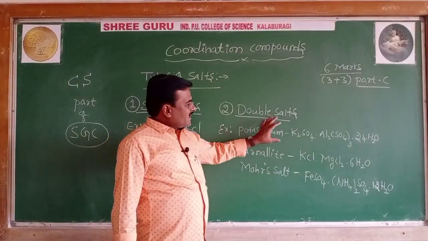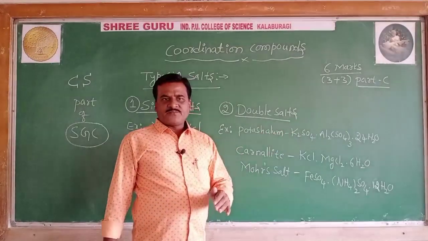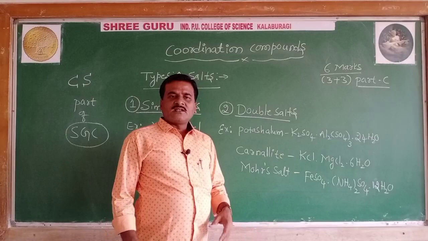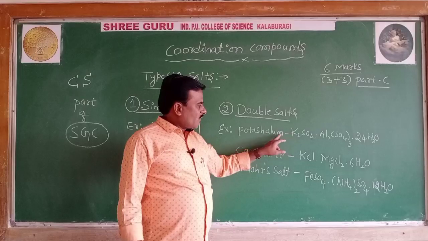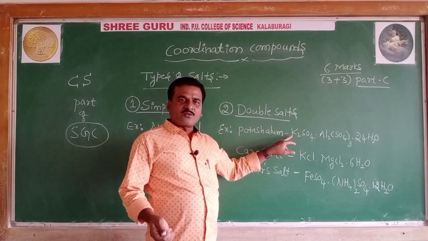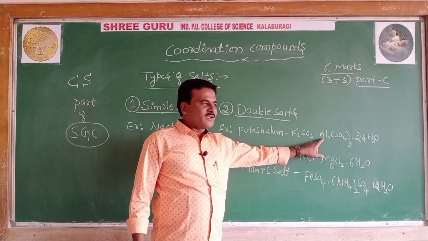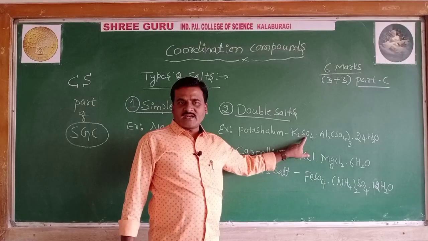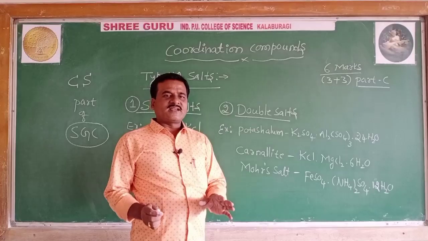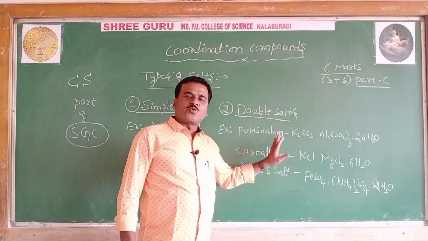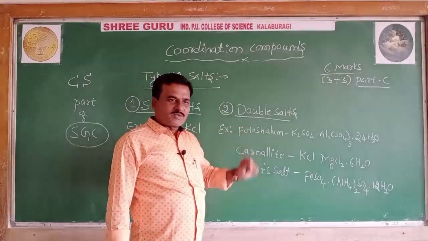Now, these salts, when they are taken in water, give their constituent ions and give tests for their constituent ions. When potash alum is taken in water, it will give a test for potassium ion, a test for aluminium ion, and a test for sulfate ion. These salts do not retain their identity in the aqueous solution. They lose their identity in the aqueous solution. Such salts are called double salts.